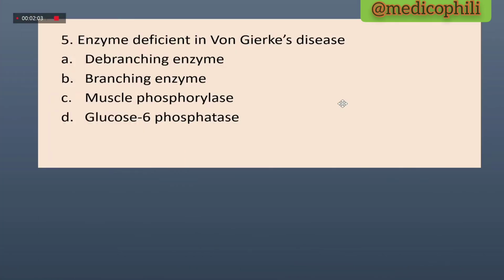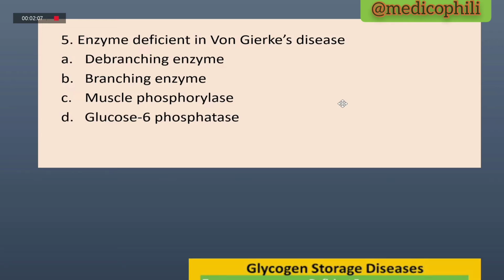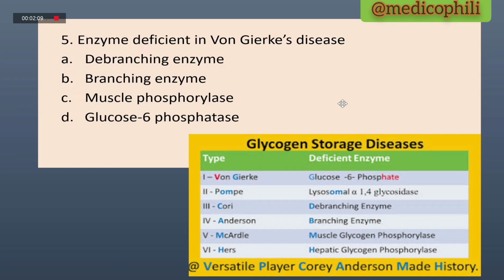And this is a direct question, which is Von Gierke disease due to deficiency of the enzyme glucose 6-phosphatase, and also given are Cori, McArdle disease, Pompe disease.